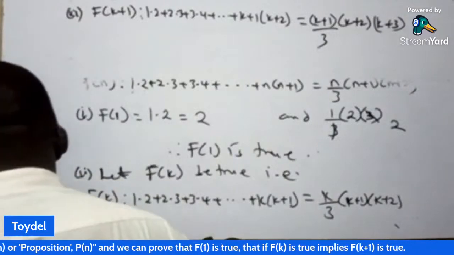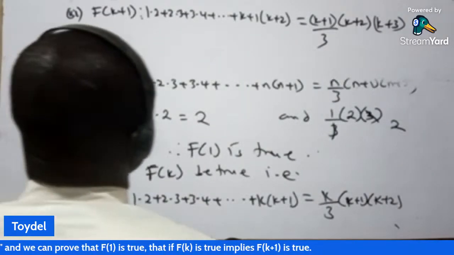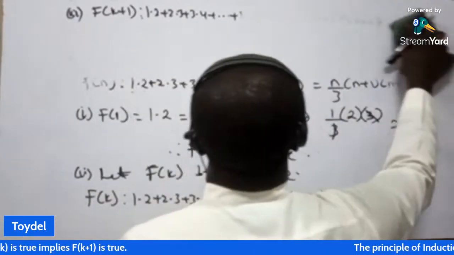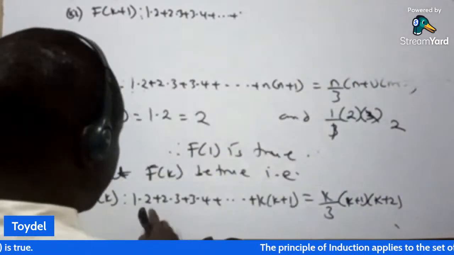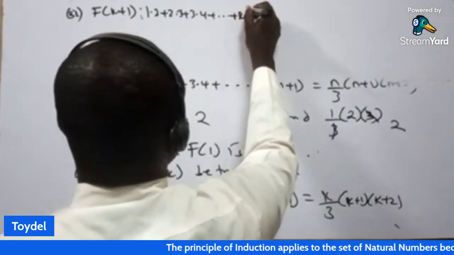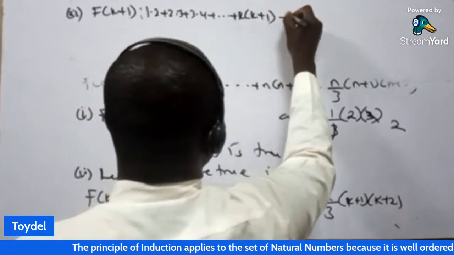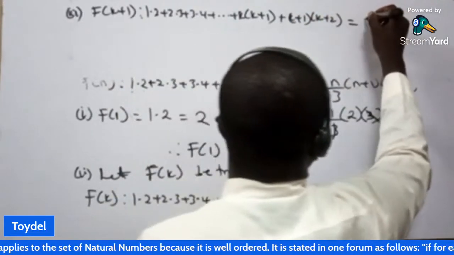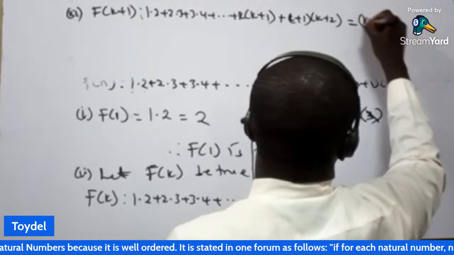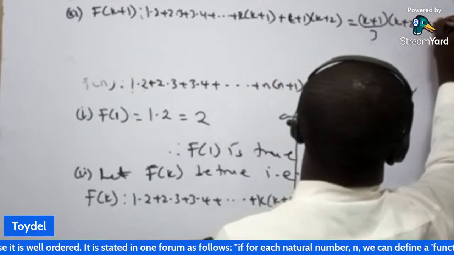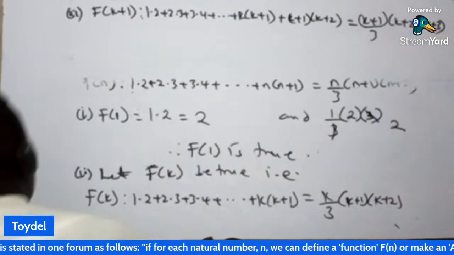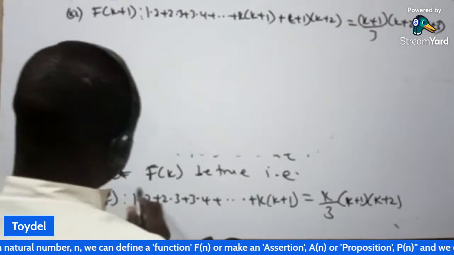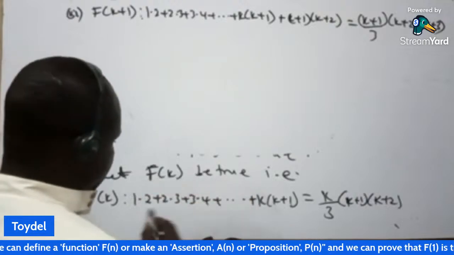So, no. There's an omission here. We first write for k plus 1, k into bracket k plus 1, before we now move to k plus 1 and k plus 2 to be equal to k plus 1 over 3, k plus 2, k plus 3. That's what you get.